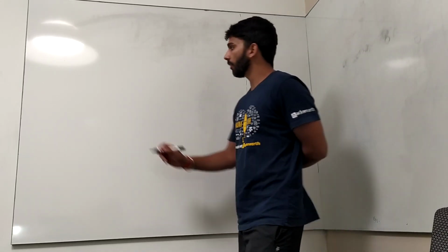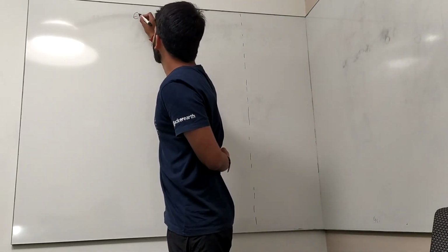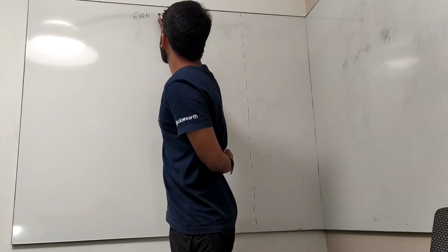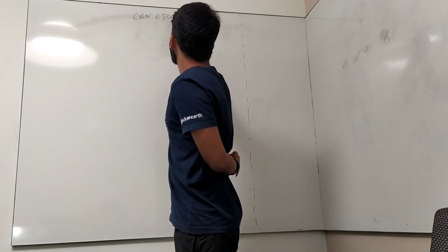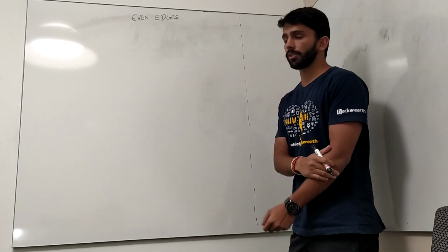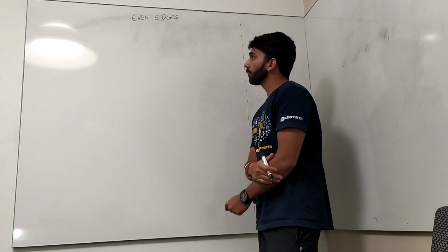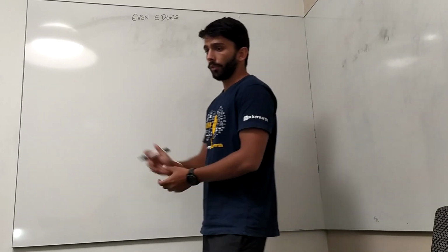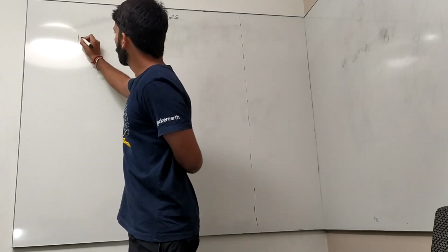So today we are discussing the question named Even Edges. This question is basically from the October Challenge 2019, Day 2. So what does this question state? We have an undirected graph